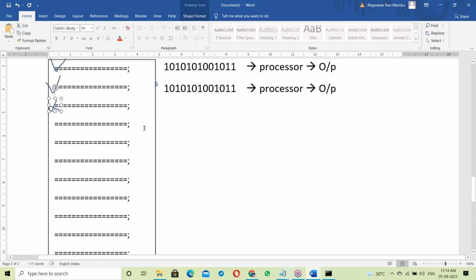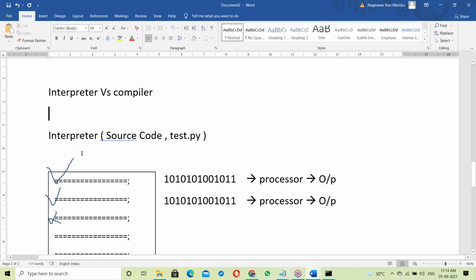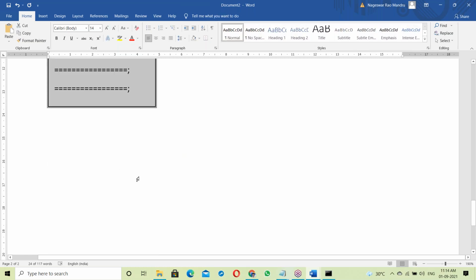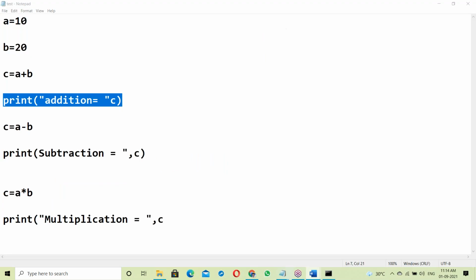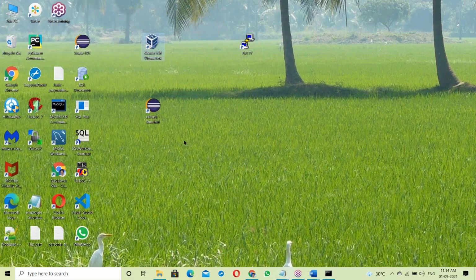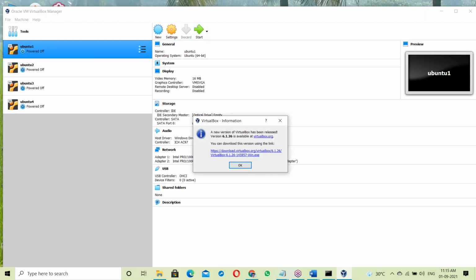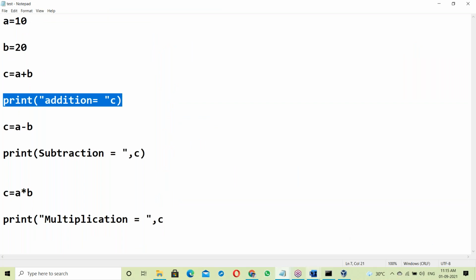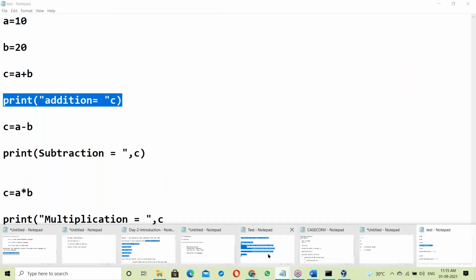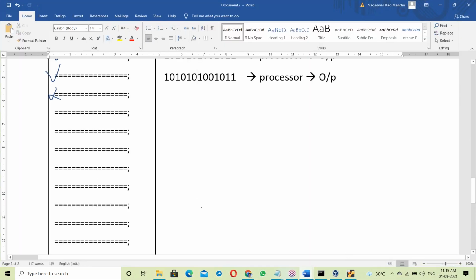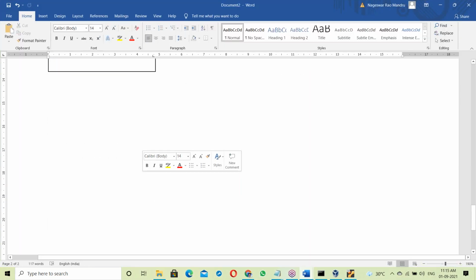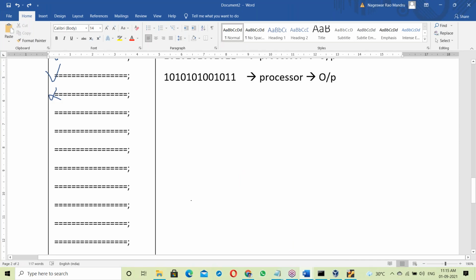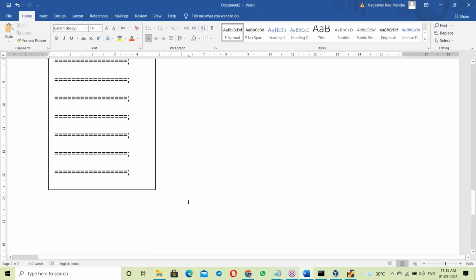Now, how does a compiler work? Let us see about the compiler. For the compiler, let us take a C program, Linux based. I'm starting with Linux. How to develop Java programs in Linux, that also we'll discuss, both Windows based and Linux based. Nowadays Linux is a hot cake. Everyone requires Linux knowledge.